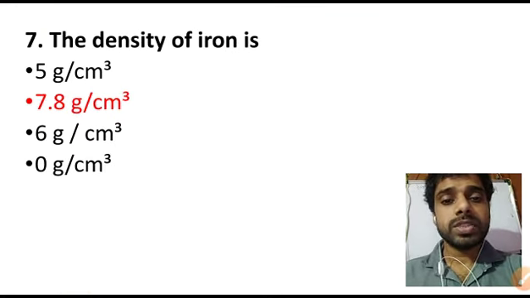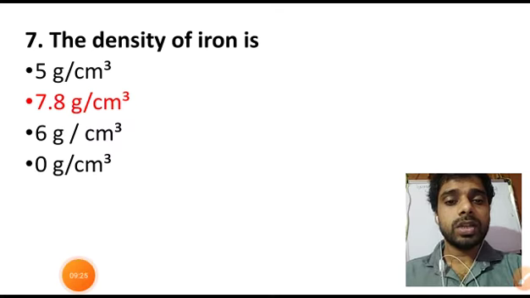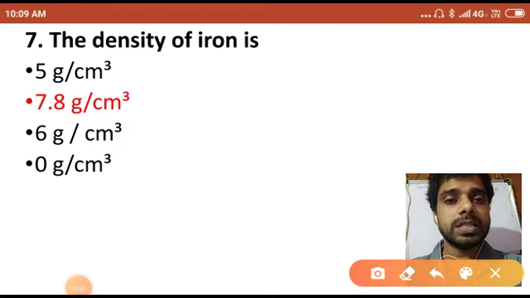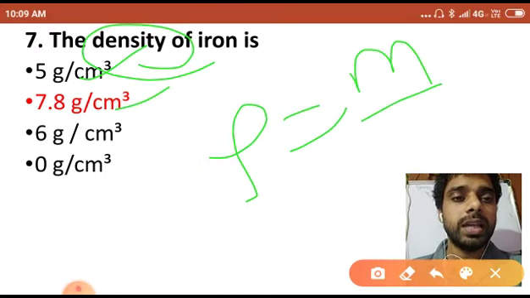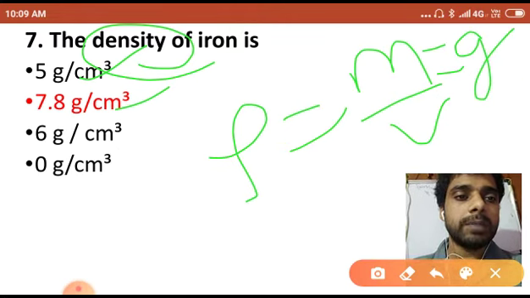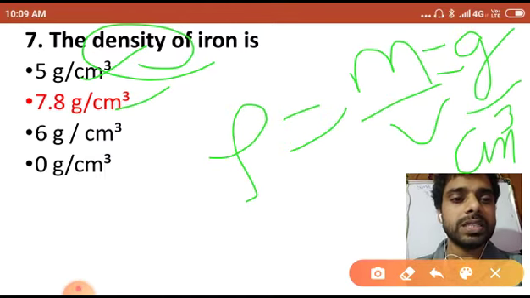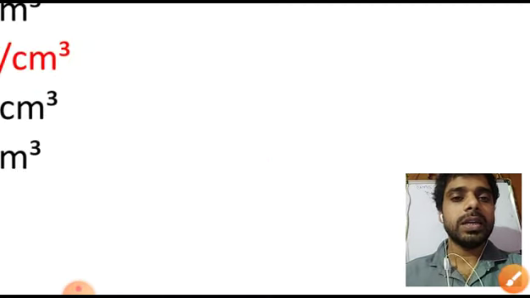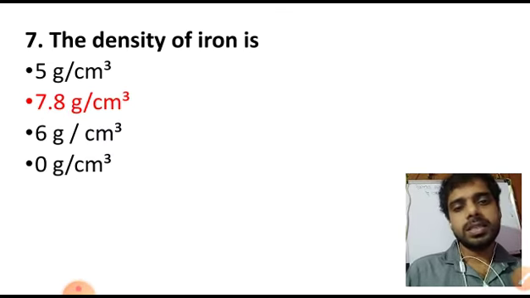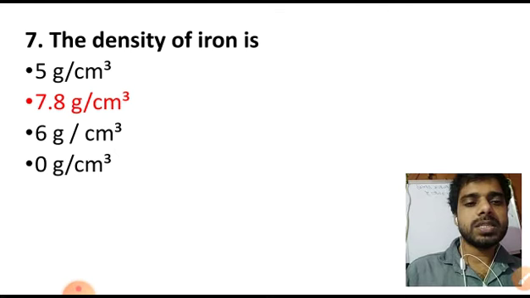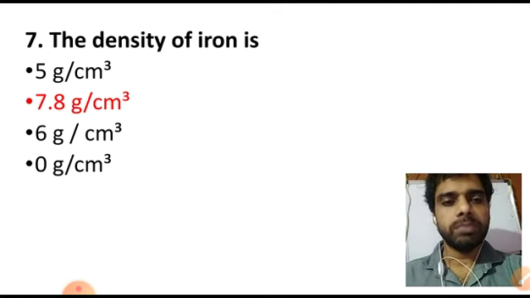Now the next question: the density of iron. Why I have written gram per centimeter cube, you have to find out. Density is equal to mass per unit volume. The smaller unit of mass is gram, and the smaller unit of volume is cm cube. So everywhere you are seeing density in gram per centimeter cube. The correct answer is 7.8 gram per centimeter cube. You have to remember this.